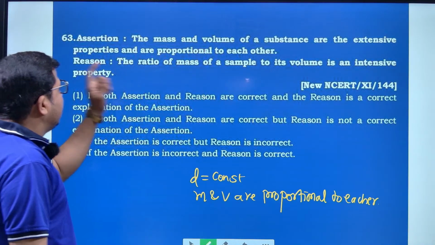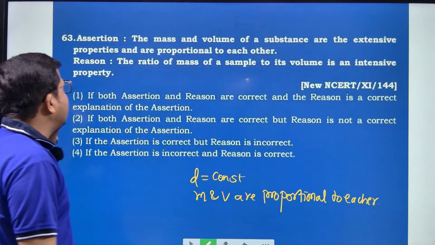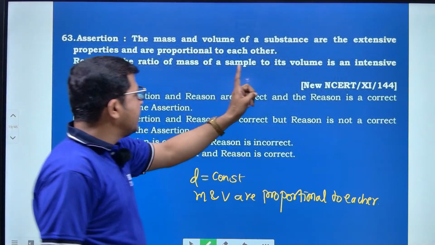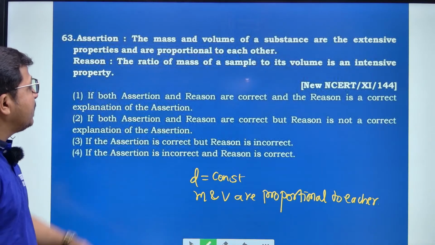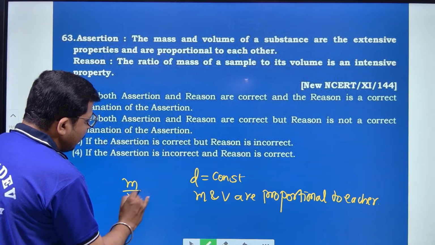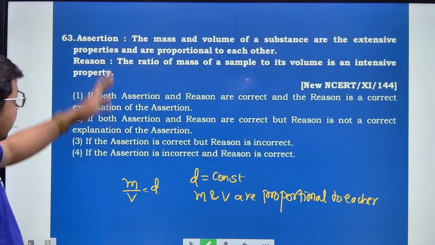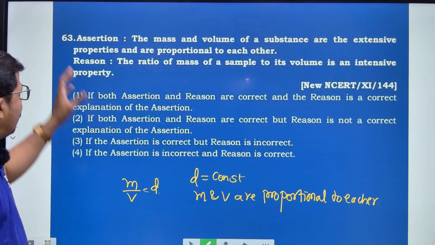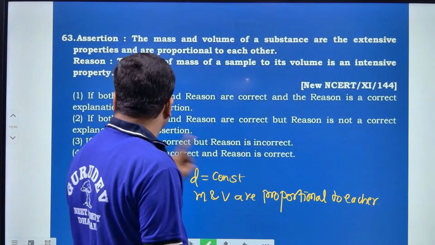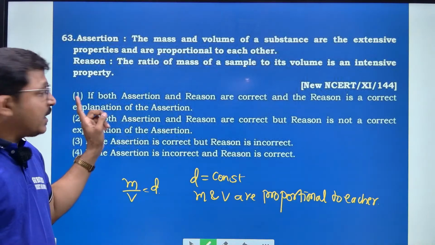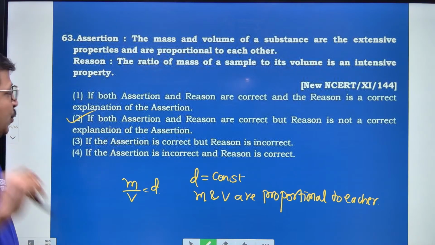And next, the ratio of mass of a sample to its volume is an intensive property. Look at this: the ratio of mass and volume is nothing but density. Mass by volume is equal to density. Density is an intensive property. Hence, they are individually correct. Both the assertion and reason are individually correct. But the reason is not the correct explanation of the assertion. Hence, the right option is option number 2.